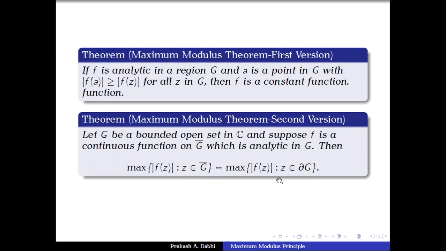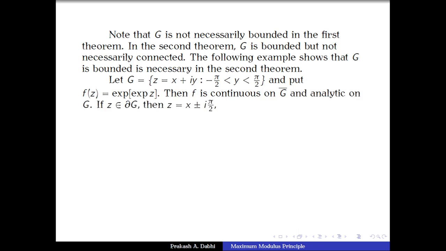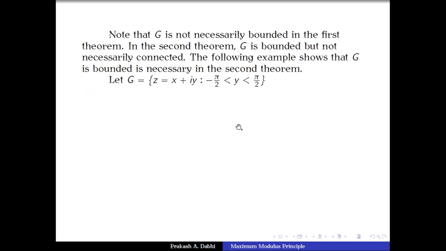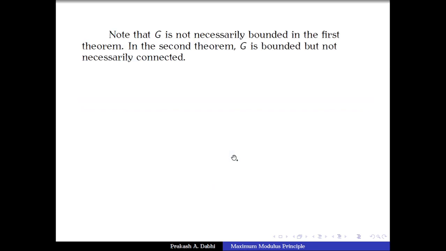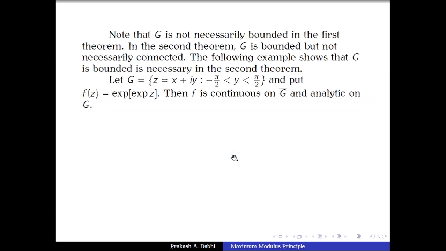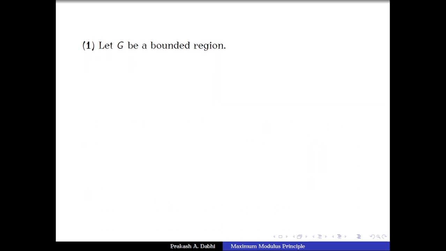Why are we not getting them equal? Because we have dropped the condition that G is bounded, right? So now we shall see some examples, and we also see that in the second example G is not necessarily connected. In the first one it should be connected. Let us see some examples based on this maximum modulus principle.